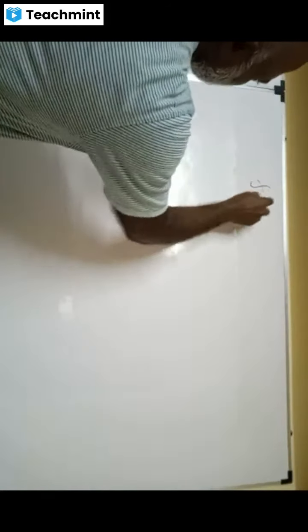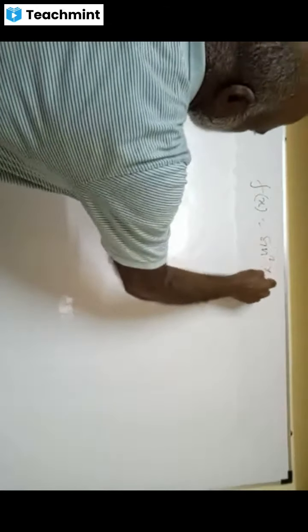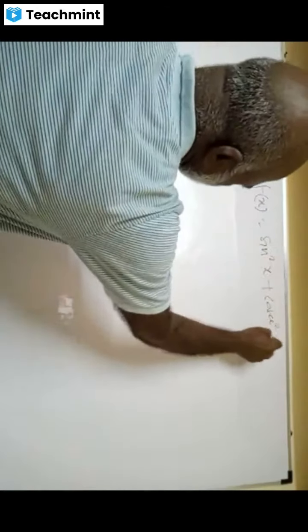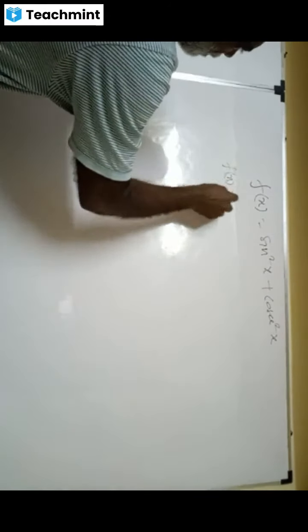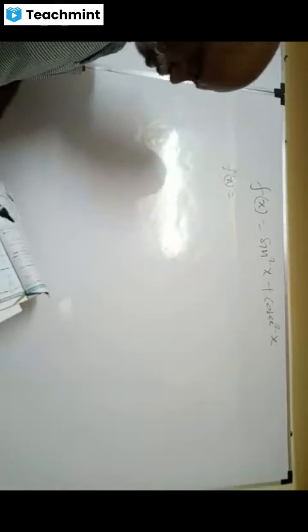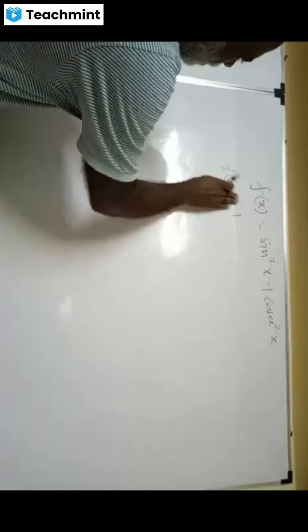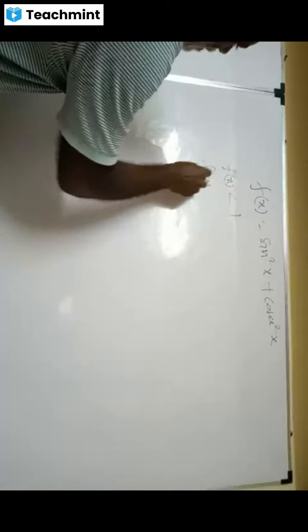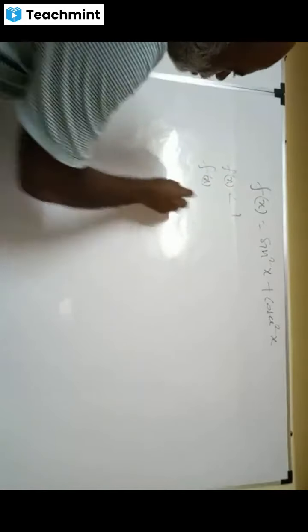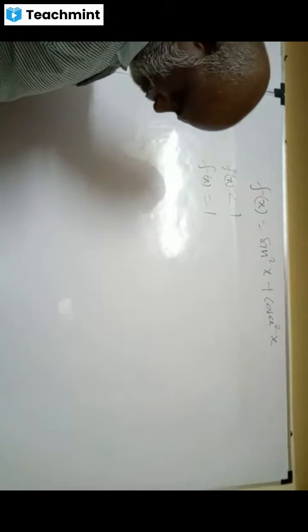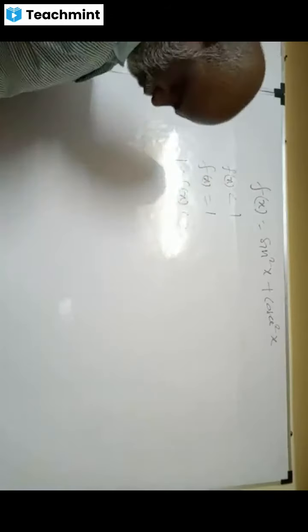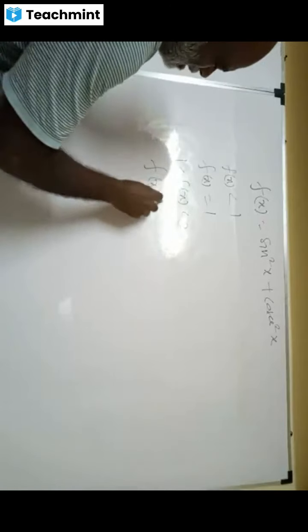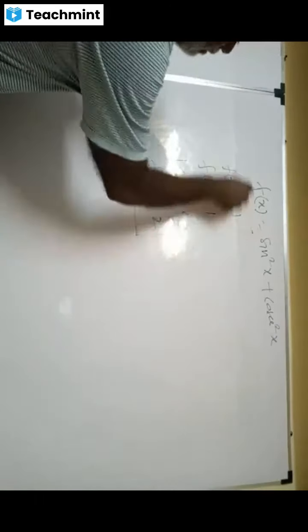Yes, f of x is given as sin square x plus cosec square x. Okay, options are given. f of x is less than 1. f of x is equal to 1. f of x lies between 1 and 2. And f of x is always more than or equal to 2, which is the right option.